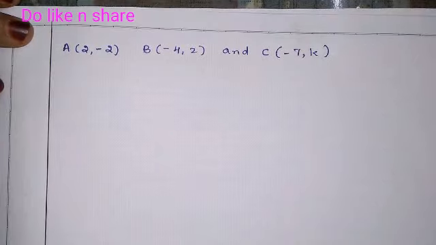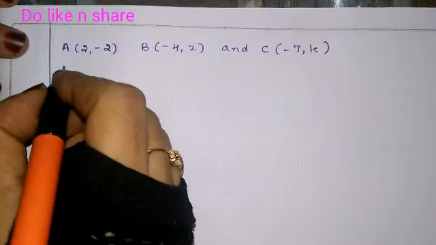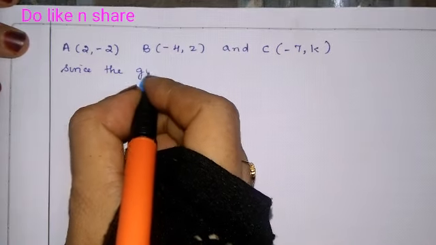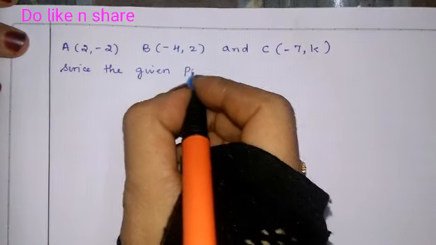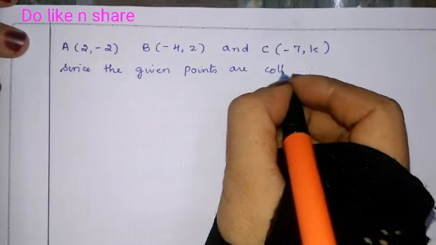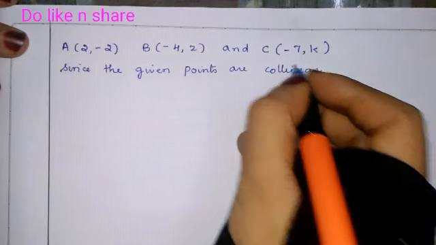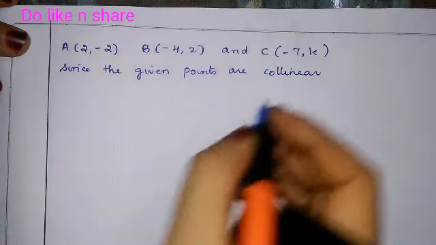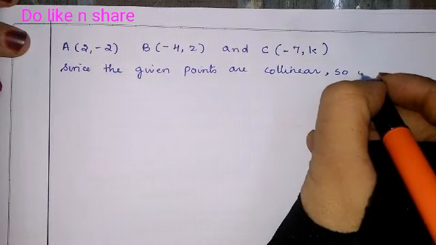Since the given points are collinear, you have to write that. It is mentioned in the question, right? So they will lie on the same line.